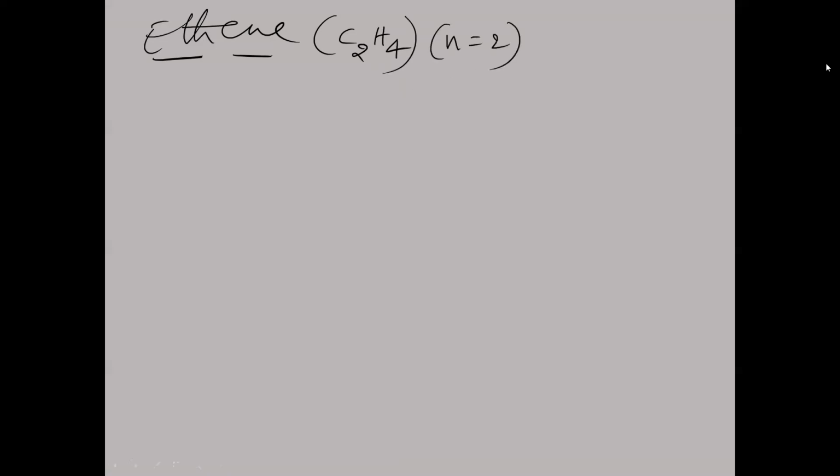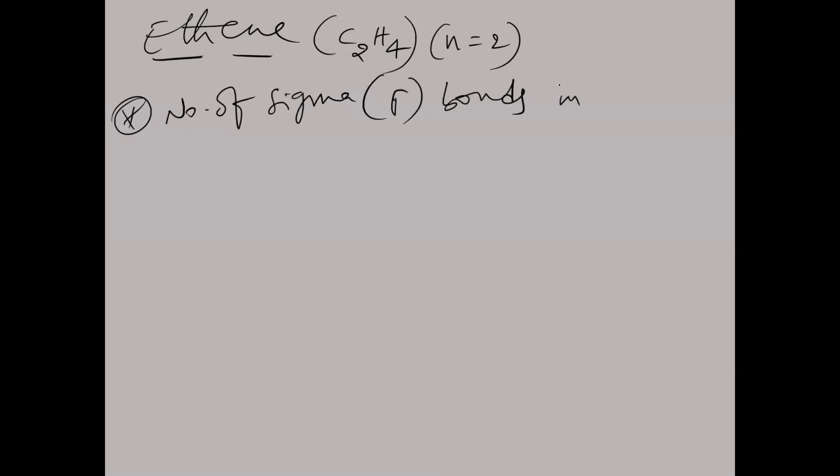Now next one. Now if you take ethene, how many carbons? 2 carbons. Ene, alkene, just double the number of carbons to get the hydrogen number. C2H4. What is the n value here? n value is 2. n value is nothing but the number of carbon atoms in the given hydrocarbon, right? Now here it is about alkene. Number of sigma bonds in an alkene.